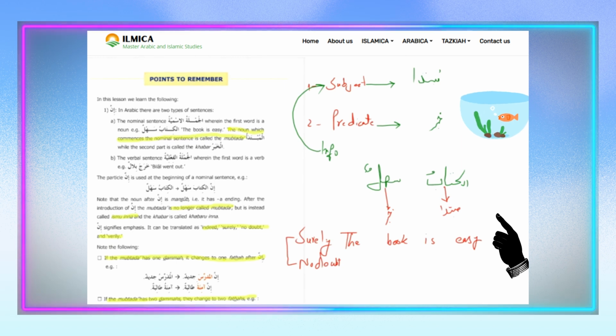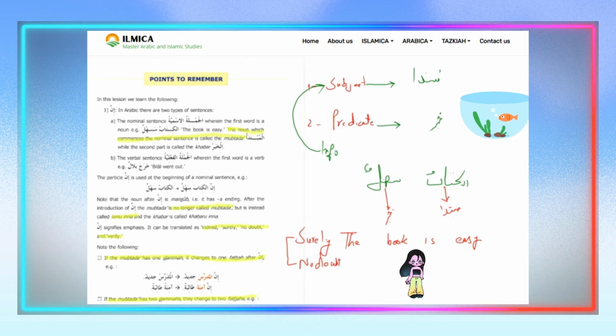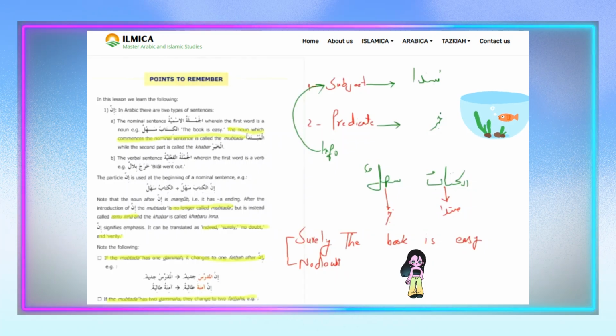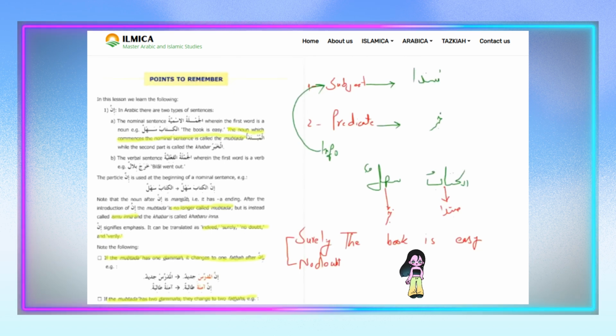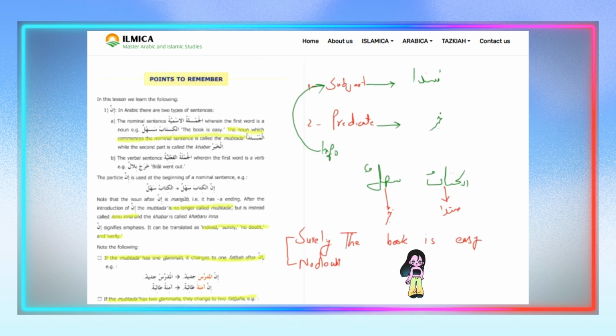Okay, when you say to your friend, I've gone through this book, I have read this book, and this book is easy, what would be the response of your friend? Her response would be, I have doubt about this. I'm not sure that the book is easy or not.